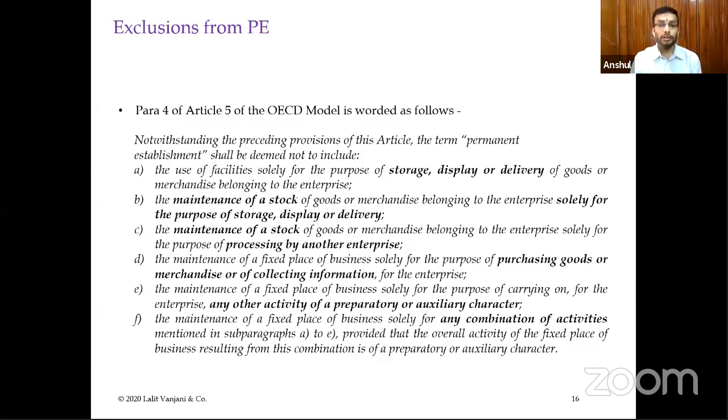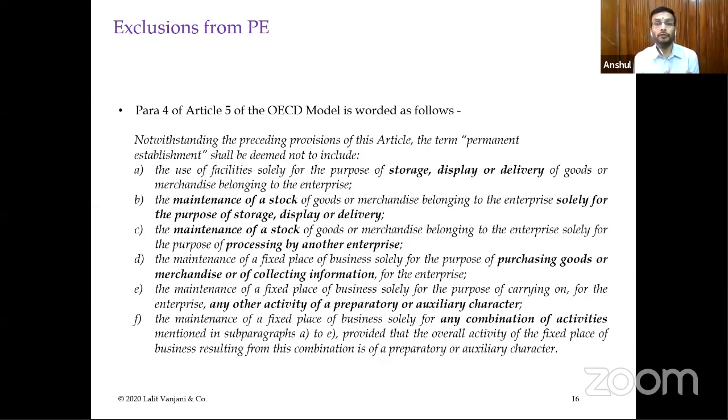Then the E point is maintenance of a fixed place of business solely for the purpose of carrying on for the enterprise any other activity of a preparatory or auxiliary nature. This is a generic term. It says that apart from the above specifically mentioned activities, you are doing certain activities which are not very core to your business but are auxiliary or preparatory in nature.